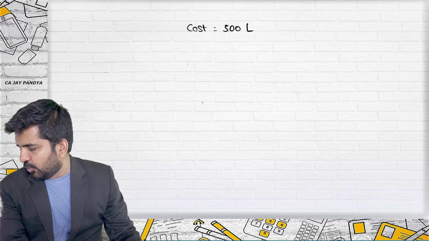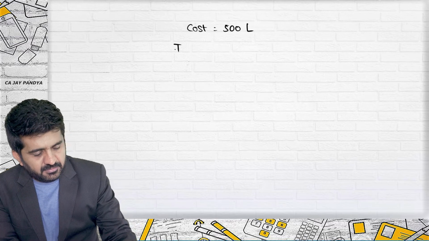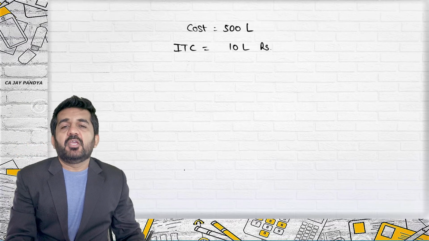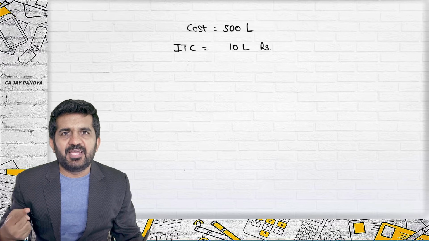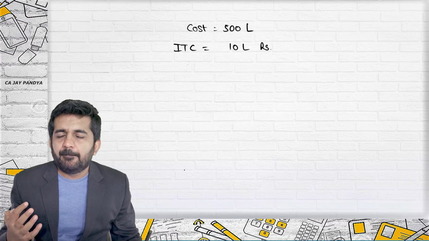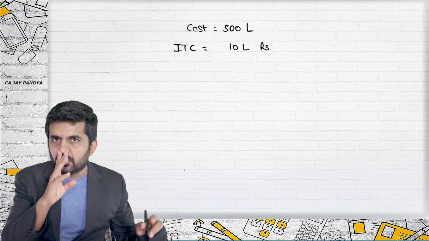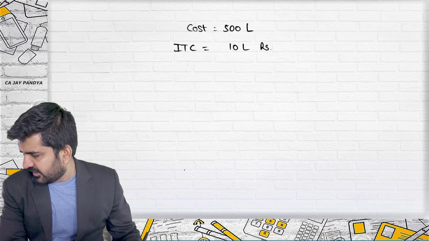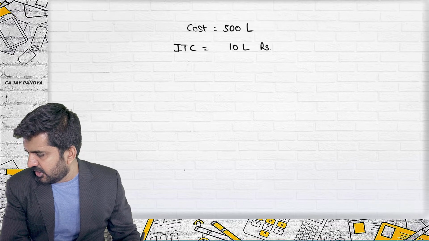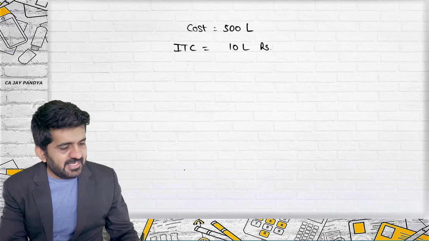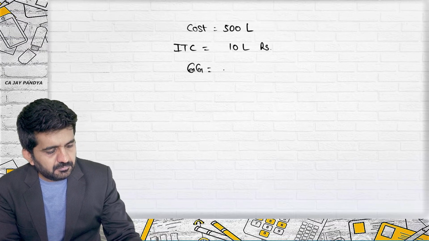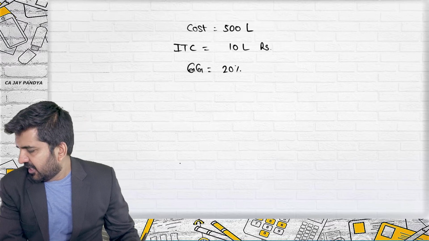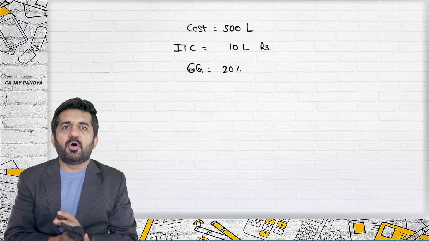Purchases were entitled to input tax credit of 10 lakhs. Input tax credit, if it is available, is a reduction from cost. Practically, it is not your cost. You can go to the chapter or subject of GST and understand that. Here we are concerned with, and also a government grant to the extent of 20% subsidy. Determine the depreciable value of the asset.